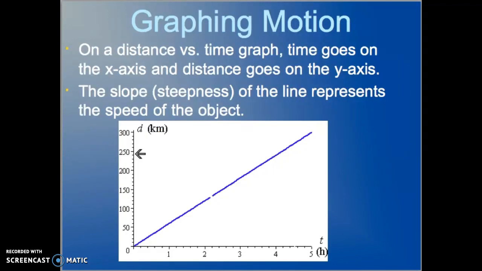We're going to work on an activity with graphing motion. So on a distance versus time graph, on your x-axis down here is time, and running up the y-axis is your distance. And so how you read a distance versus time graph, you look at any given point, say right here, and you look over and you say, okay, I went 150 kilometers in just over 2 hours. So that is your speed. And if you look at the slope of the line, that represents the speed the object is moving at.